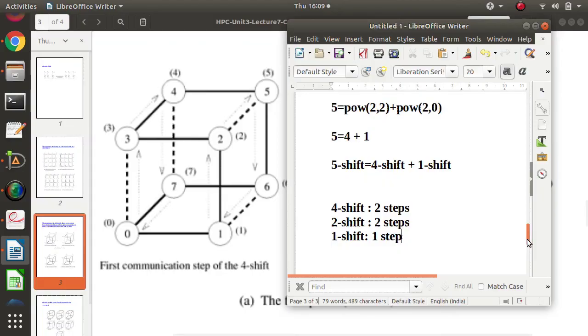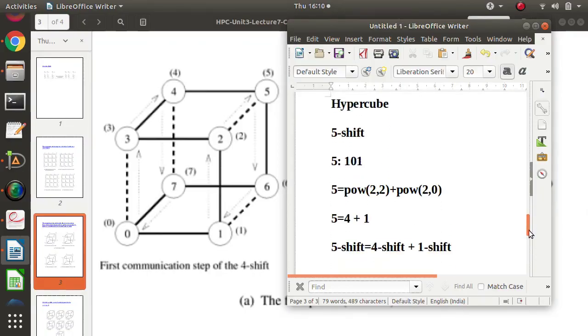So how is 5 shift done over the hypercube? It is a 5 shift. 5 is written in binary like this. In terms of 2's power, we can write 2 to the power 2, because of this 1. Then 0, so no need to write 2 to the power 1. Then 1, so we can write 2 to the power 0. So 5 is the addition of 2 to the power 2 plus 2 to the power 0. In other words, 5 is equal to 4 plus 1. 4 we got from here, 1 we got from here. So 5 shift is done like this: 4 shift and 1 shift.